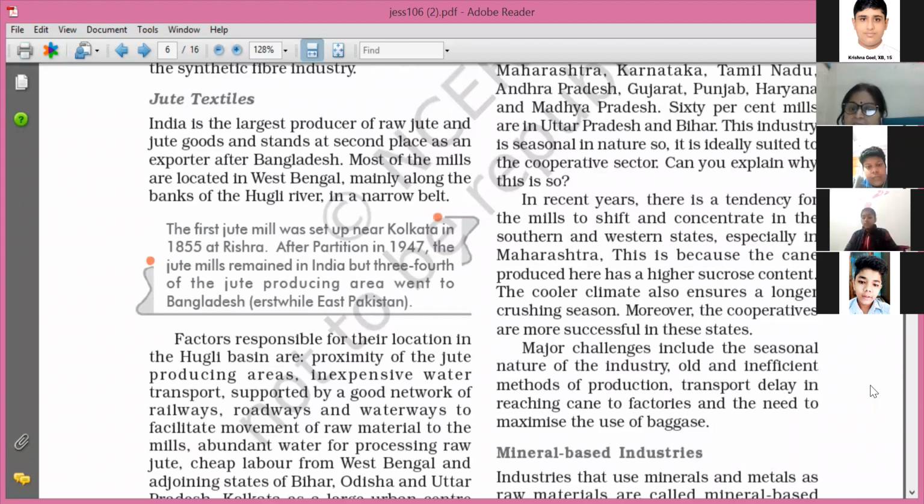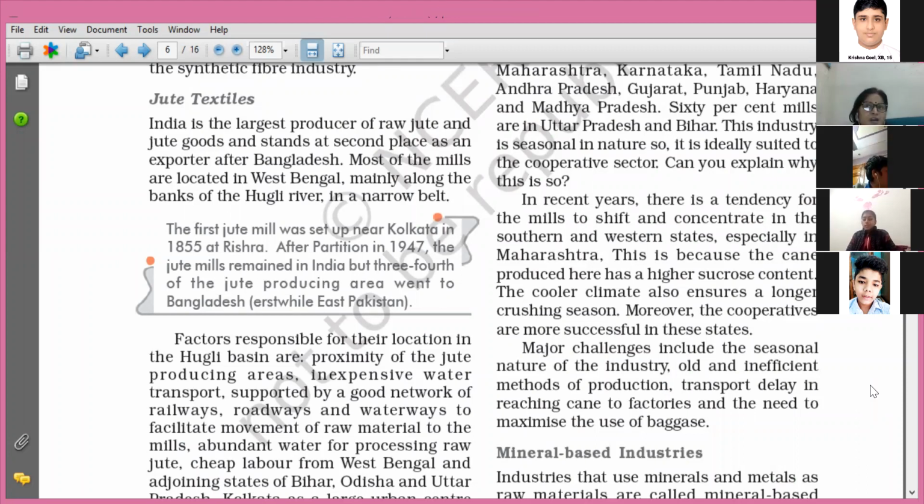Old and inefficient method of production. We are still following the old method of producing sugar and related products. We have to upgrade our methods, or we have to use new technologies to bring our production to a much higher level. Transport delay in reaching cane to factories. Now, this point we have already studied.